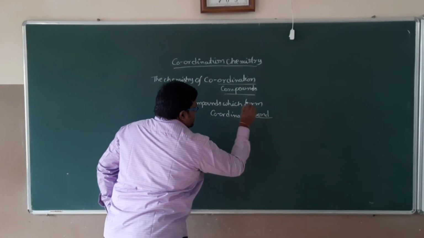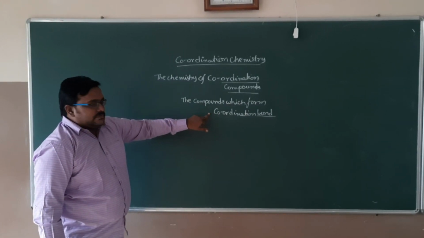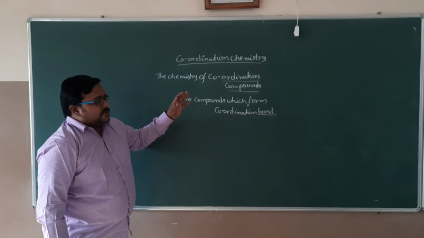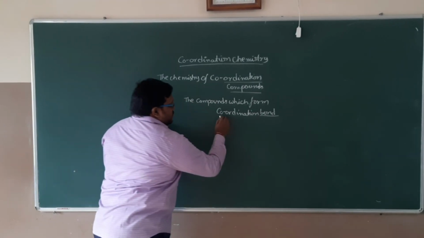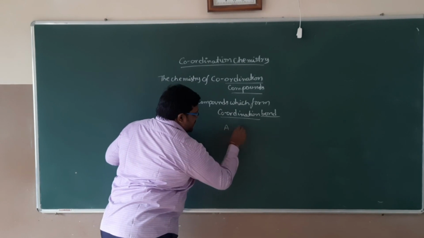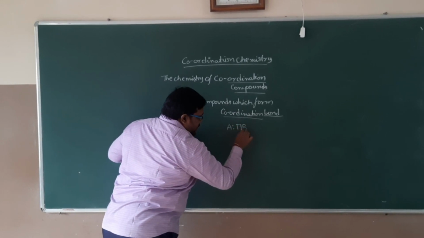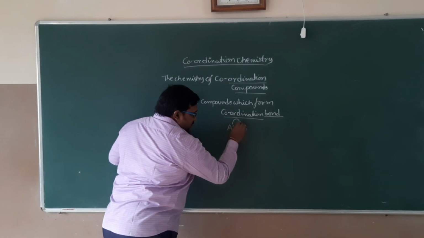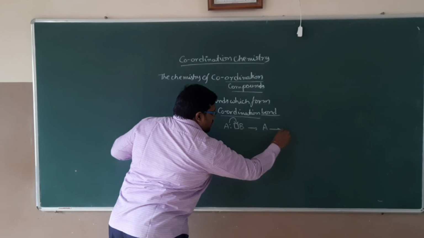Coordination bond means, among chemical bonds there are three types: covalent bond, coordinate covalent bond, and ionic bond. Coordination bond means here two atoms will be there. One atom can give the electrons, and another atom has the empty orbitals. These electrons are given to this one. Due to that, the bond formed is called a coordination bond.